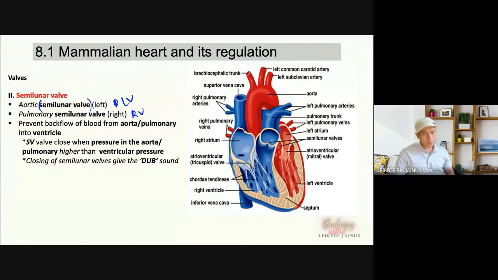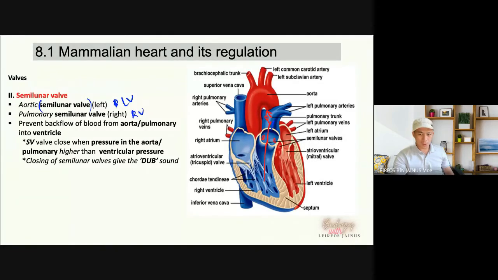It prevents the backflow of blood from the aorta or from the pulmonary artery into the ventricle. The blood will flow from the right ventricle to the pulmonary artery. After a certain time, when the heart becomes relaxed, the pressure in the pulmonary artery or aorta will become high. So the valve will become closed.